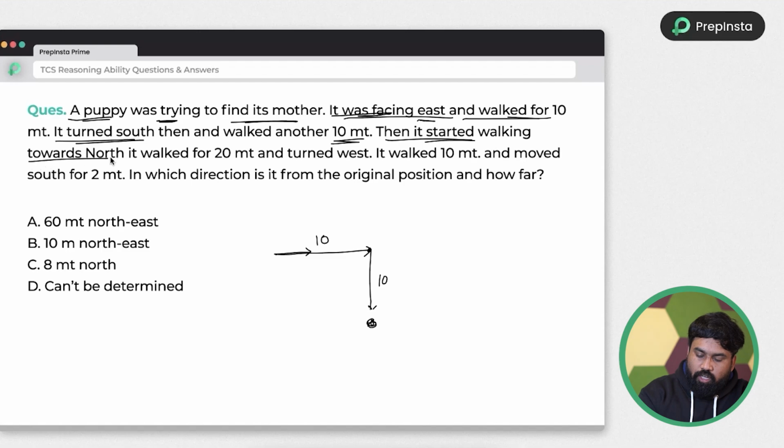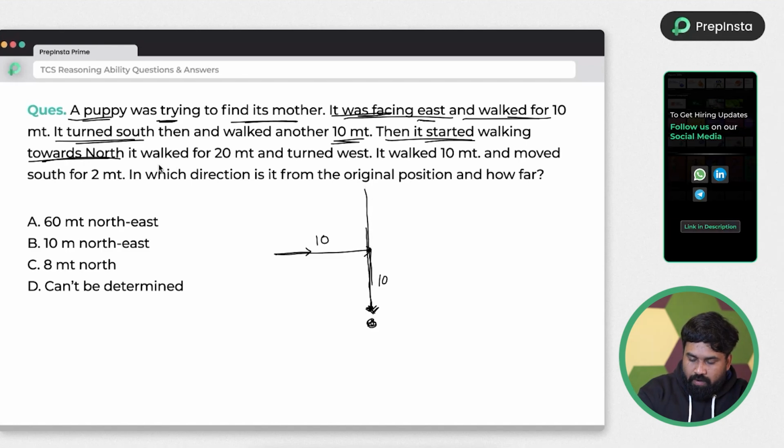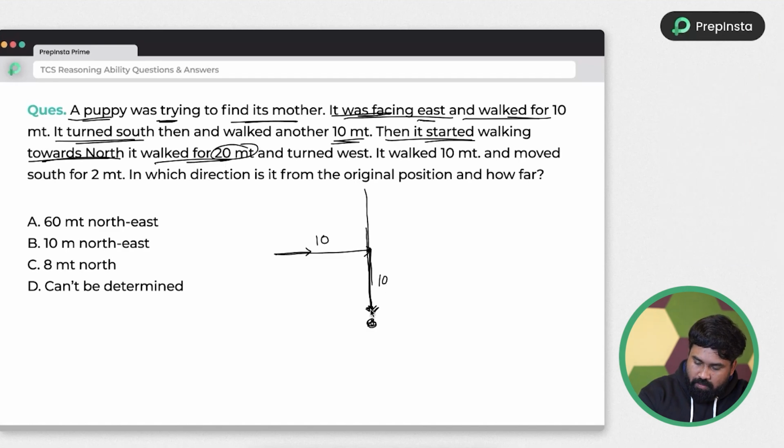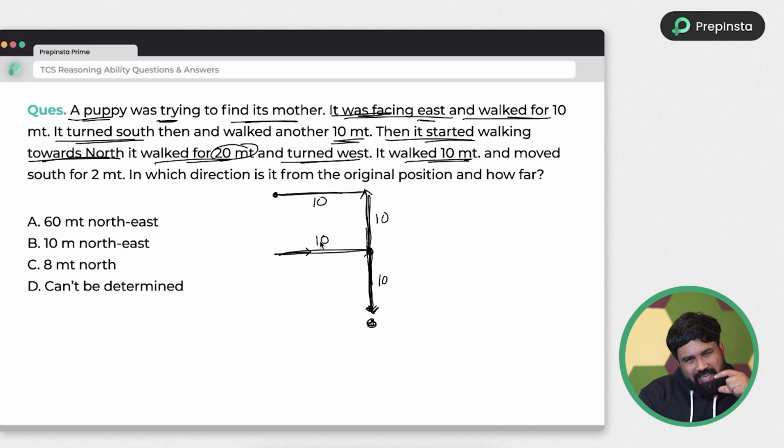Then it started walking towards north. North means immediately opposite to this direction, south. So it is going in the opposite direction, and walked for 20 meters. See, already this 10 meters it will cover, and another 10 meters it will travel. So it went back, right, and turned west. West means your left hand side direction. So again walked for 10 meters. This is also 10, this is also 10. So two horizontal lines need to be the same length. It will give you accurate answers easily.